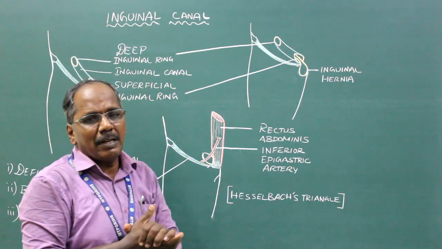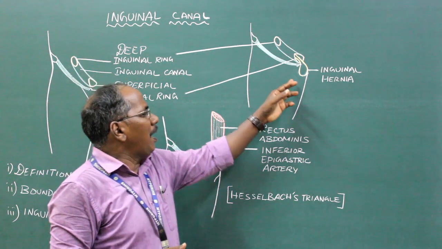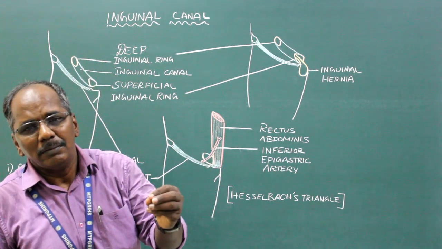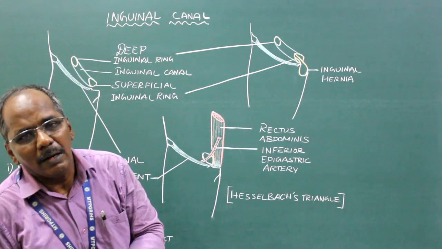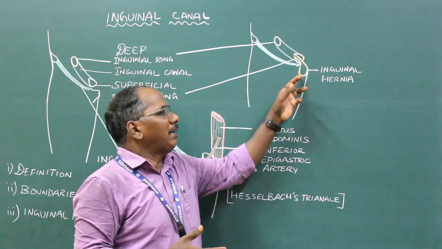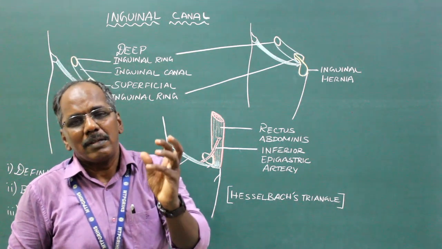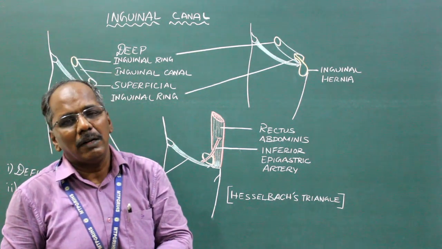Okay. Extent. The hernial sac directly extends into the scrotum in the indirect inguinal hernia, whereas it rarely enters the scrotum in case of direct inguinal hernia.